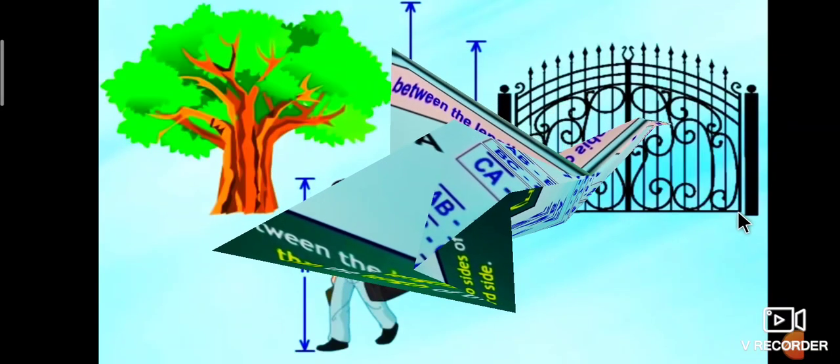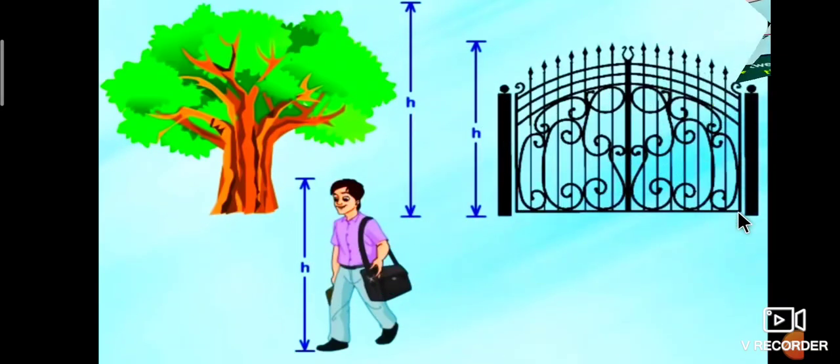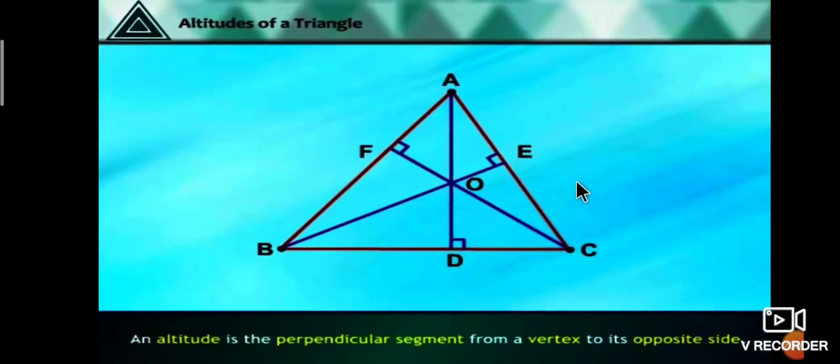Next one is, now let's study about the height of the triangle. Students, observe this picture. A man is walking on the road. We find out the height by measurement using a scale or tape. Similarly, we find the height of the tree. Similarly, we find the height of the gate. Like that, we find the height of the triangle.